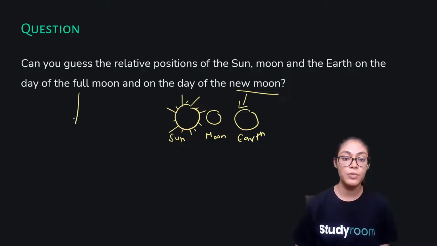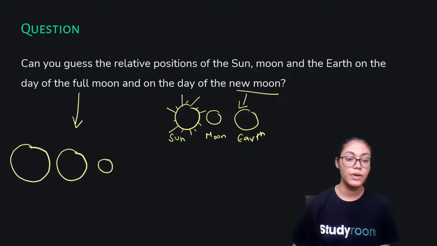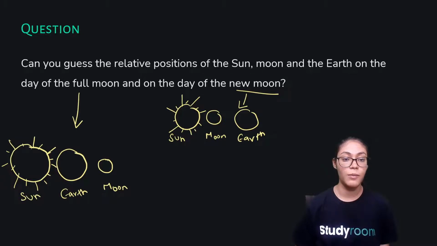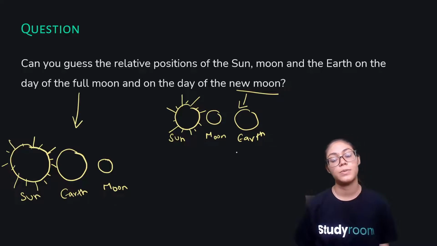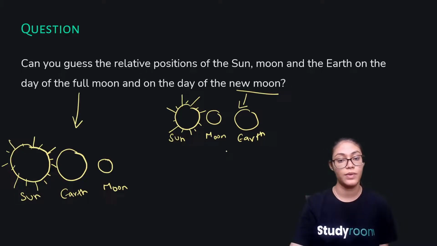While during a full moon, the earth is positioned between the sun and the moon. Right? This is the earth, moon, and the sun. This will become a full moon and this will become a new moon.